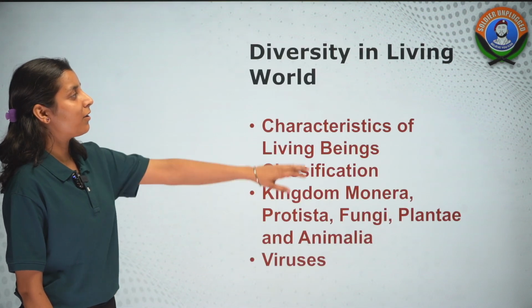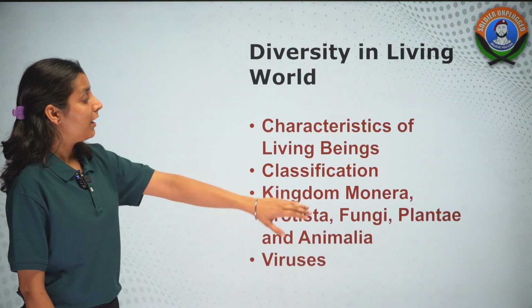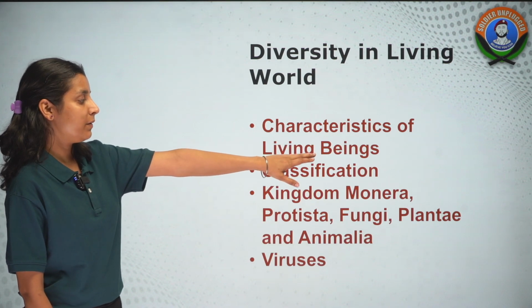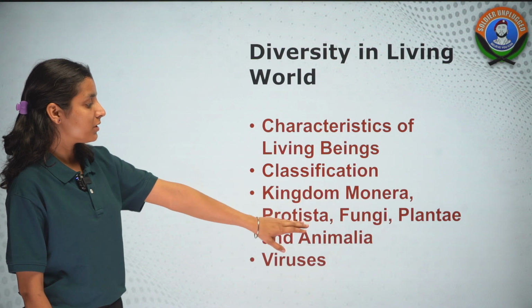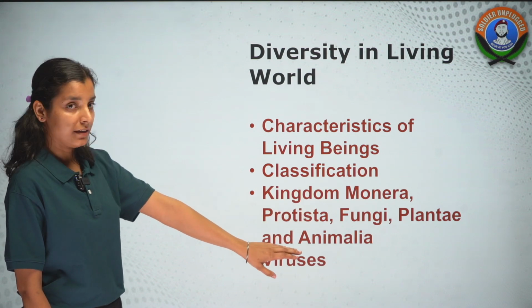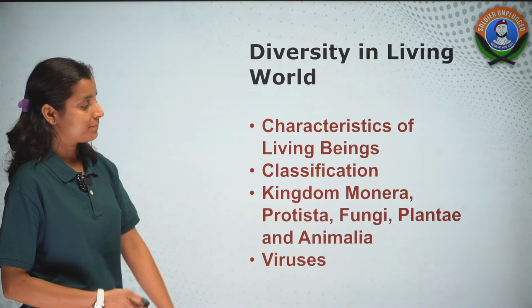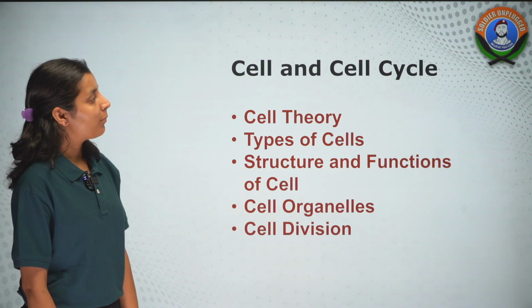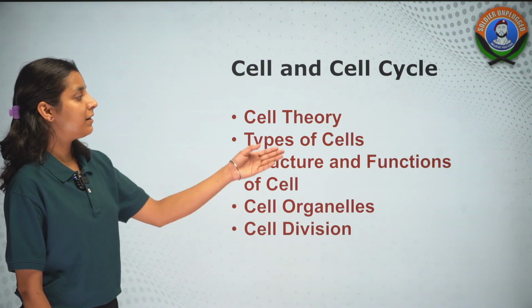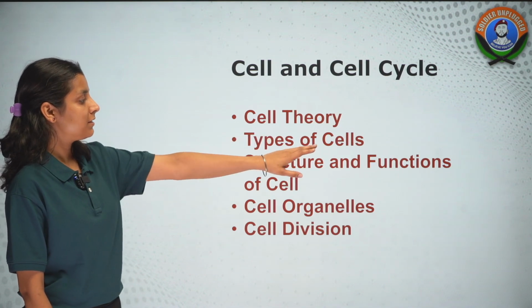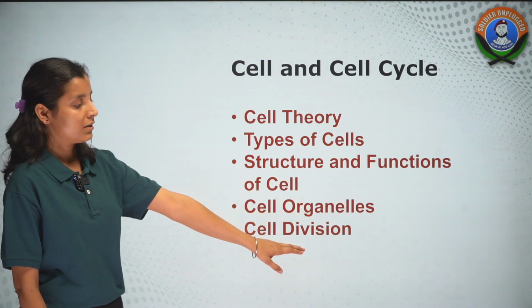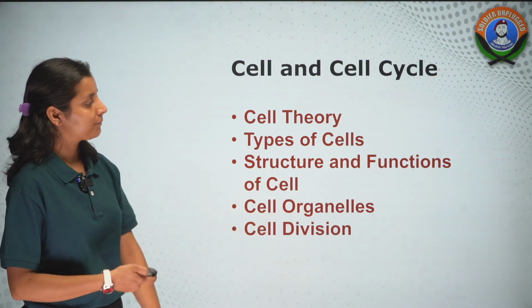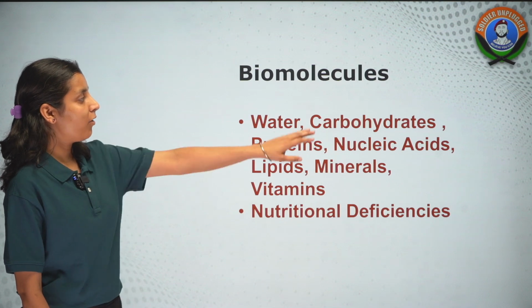Biology में हमारा सबसे पहला topic है diversity in living world. In this we'll talk about characteristics of living beings, then classification of kingdoms like kingdom Monera, Protista, fungi, plantae and animalia, and then viruses. Then we'll talk about cell and cell cycle. इसमें हम लोग cell theory पढ़ेंगे, types of cells, structure and its functions, then cell organelles and cell division, जिसमें meiosis and mitosis आएगा.